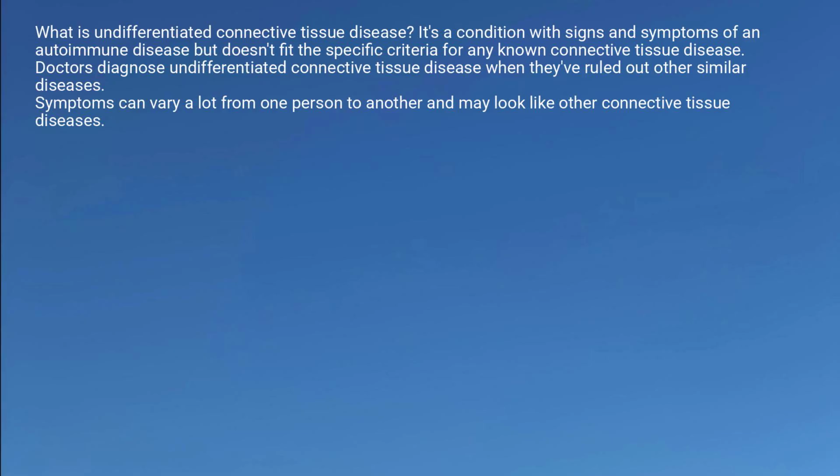What is undifferentiated connective tissue disease? It's a condition with signs and symptoms of an autoimmune disease but doesn't fit the specific criteria for any known connective tissue disease. Doctors diagnose undifferentiated connective tissue disease when they've ruled out other similar diseases. Symptoms can vary a lot from one person to another and may look like other connective tissue diseases.